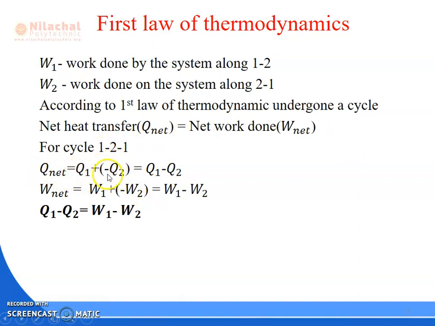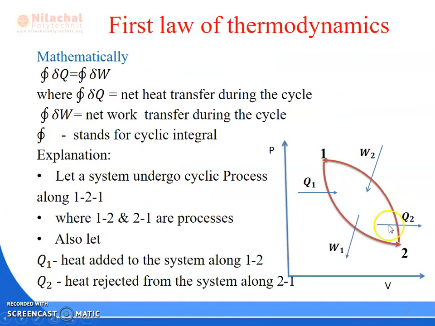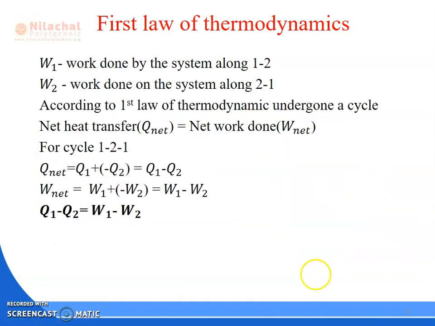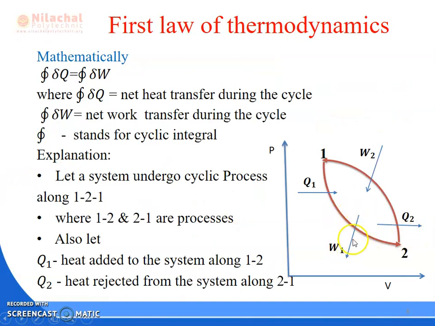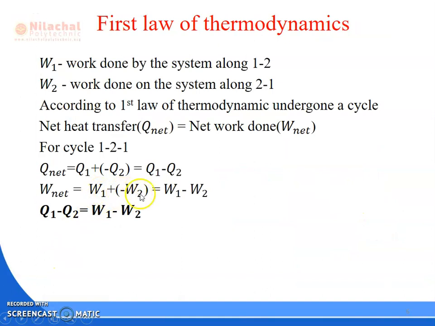For a cycle, Q net is equal to Q1 plus or minus Q2. Why minus Q2? Because Q2 is heat rejection in the 2 to 1 process. We know that heat rejection from the system is known as negative. So the net heat transfer is Q1 minus Q2. Okay. What is W net? W1 amount of work will be produced and W2 amount of work you have to give to the system. So work produced is positive and work input is negative, W1 minus W2. So according to the first law of thermodynamics for a cycle, net heat transfer Q1 minus Q2 is equal to W1 minus W2.